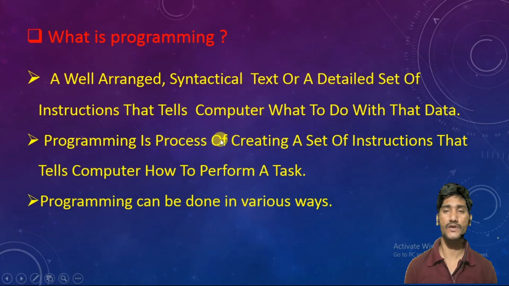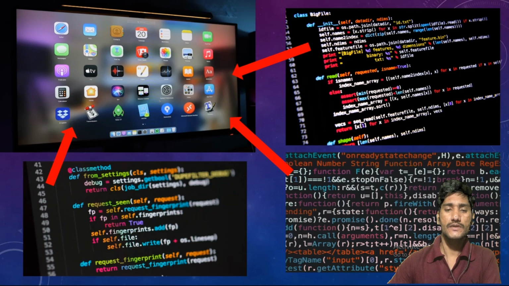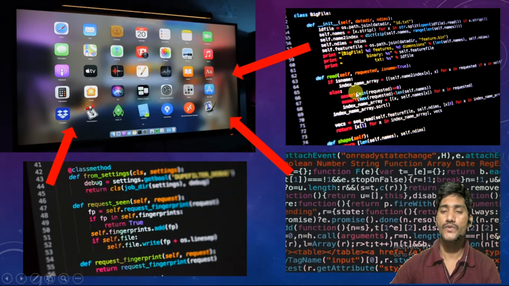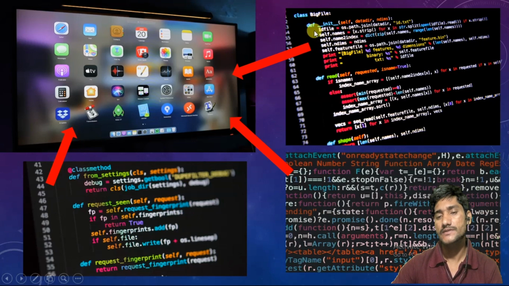So what is programming? I told you, write program. Here I told you, write program. This is also a program file. What is this program? If you see, these are all text, but it has some format. Here is one spacing, tabs format, here also format, here is some spacing.